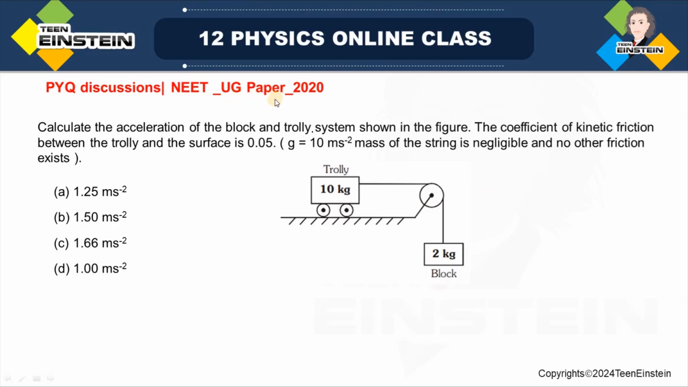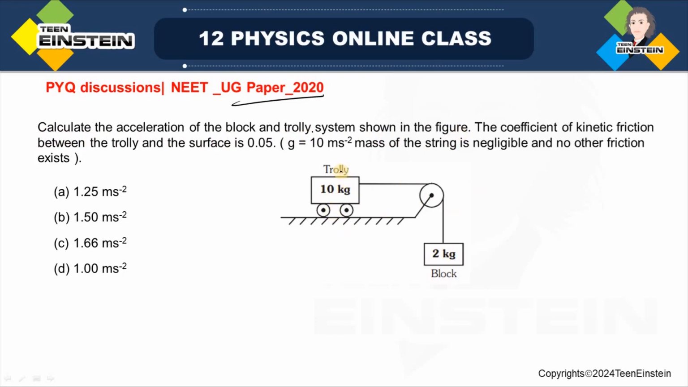Hello students, welcome to the POIQ discussions on NEET UG papers. Here I am going to discuss a problem from NEET UG paper 2020. This particular question was set in the COVID period re-exam paper. So let us try to understand and solve this problem. The problem says calculate the acceleration of the block and trolley system as shown in the figure.